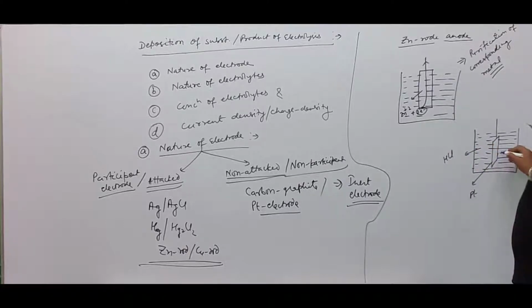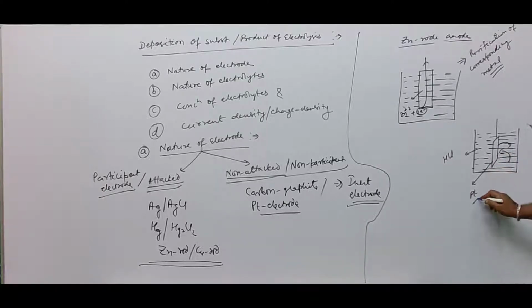Rather, H3O+ from the solution will be deposited on this rod and hydrogen gas is evolved, or the H2 gas adsorbed over the surface of platinum goes to the solution itself. Platinum remains inert, so they are inert electrodes.